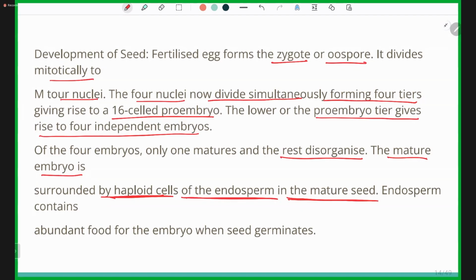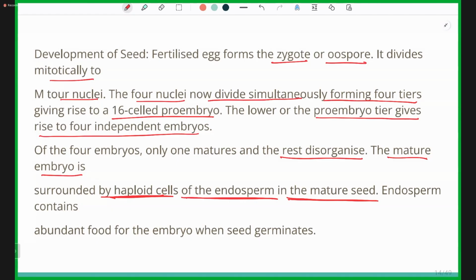So, first of all, fertilization takes place and the zygote is formed. This zygote divides mitotically to give rise to four nuclei, and these give rise to a 16-celled proembryo. The lower tier gives rise to four independent embryos, out of which only one survives and matures, while the rest disorganize.